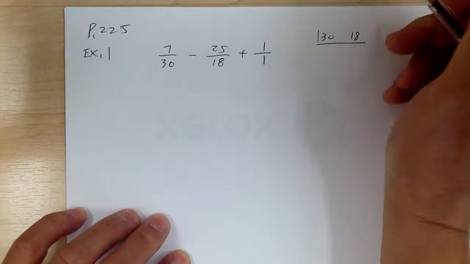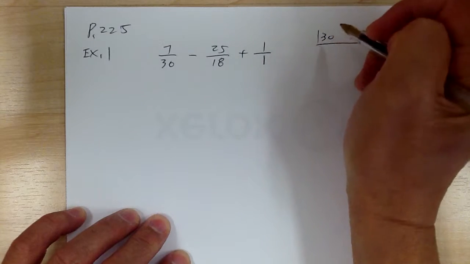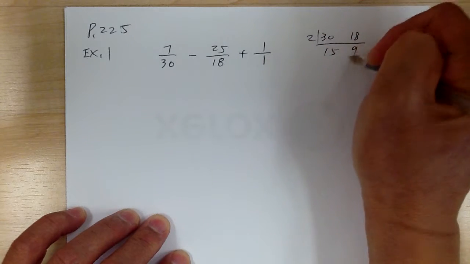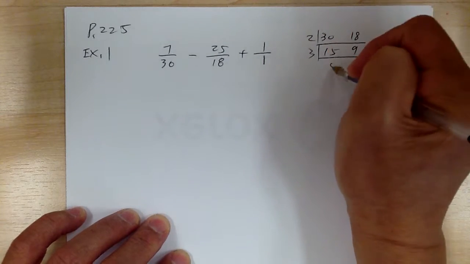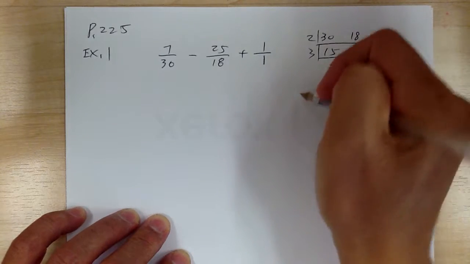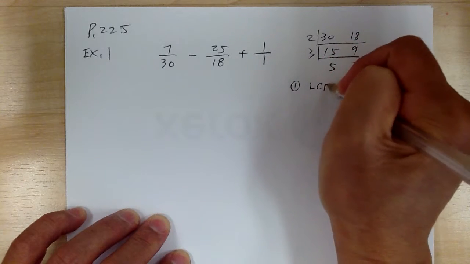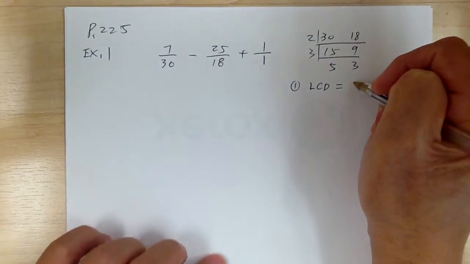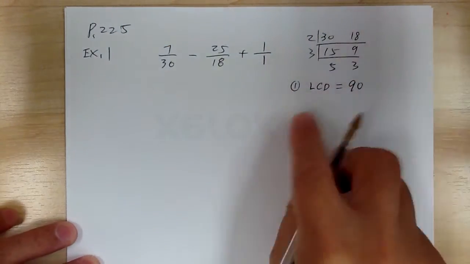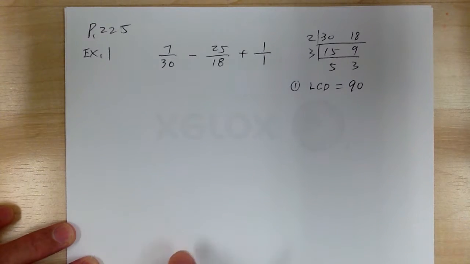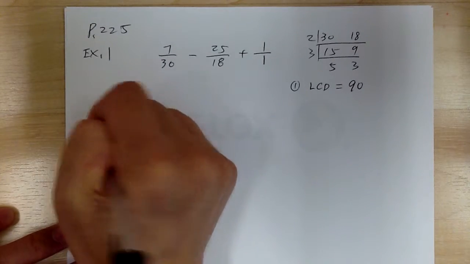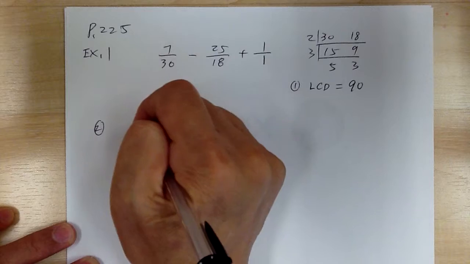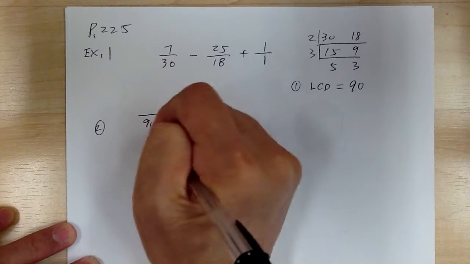So let's get the LCD. 30 and 18, you can divide by 2, so 15 and 9. You can divide by 3, you get 5 and 3. So step 1, you get your LCD. LCD would be equal to 90. You multiply all this together. So that's your step 1, get your LCD. Now your step 2 is get your fraction ready. So put everything over the LCD.